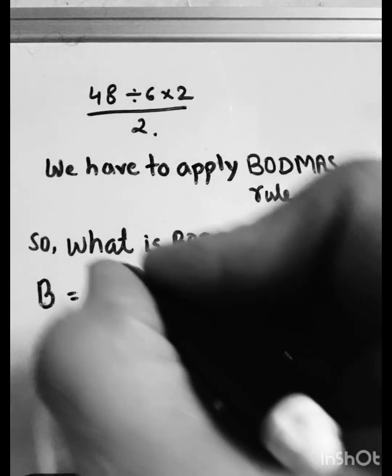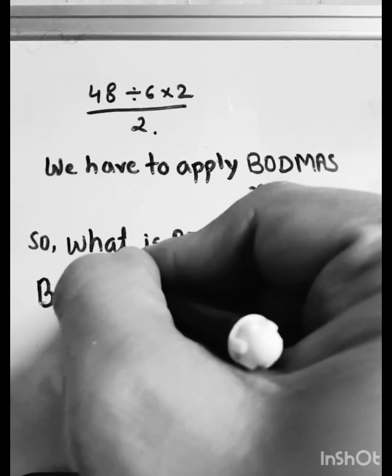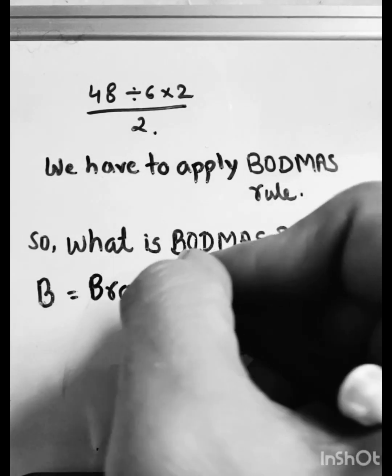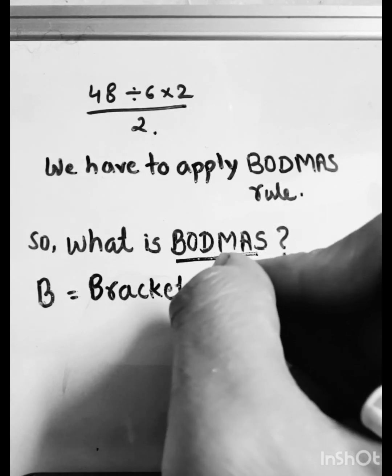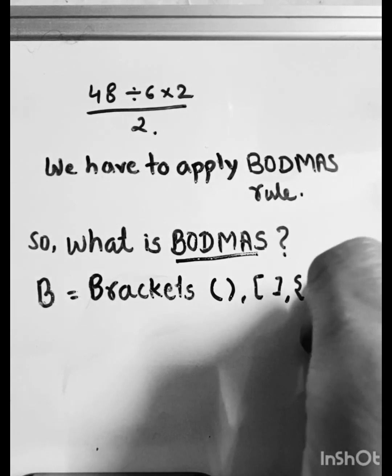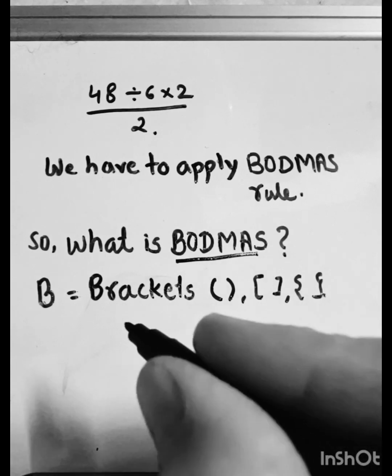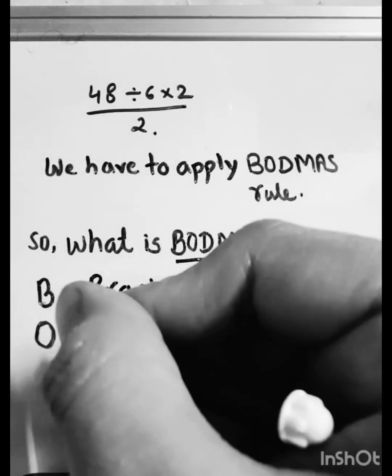So B stands for bracket. Brackets means brackets like this, this, this, etc. Now what do you mean by O? O stands for order.